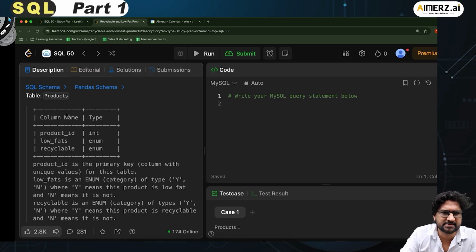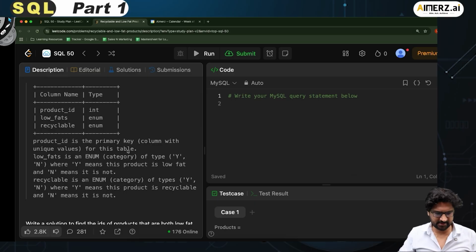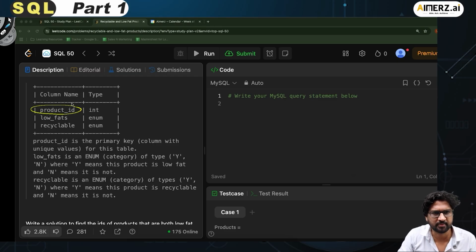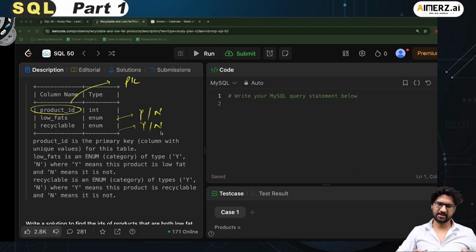Okay, this is my SQL schema. This is the column name and the type: product ID, low fats, recyclable, int, enum. Product ID is the primary key. So a few important things we see here: this column will be my primary key, perfect, with unique values for this table. Low fat is an enum, a category of the type Y and N, right? So this can only have two values. It can have the value of Y or it can have the value of N. Perfect. Recyclable is an enum of type Y and N. Okay, so this is also of the type Y or N. So an item could be recyclable or it could not be recyclable.